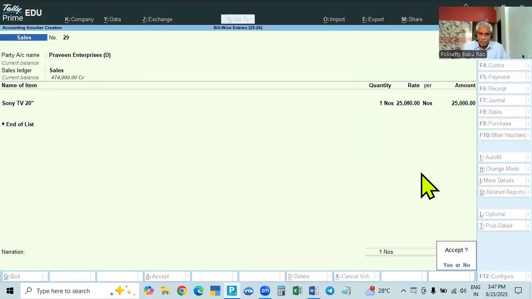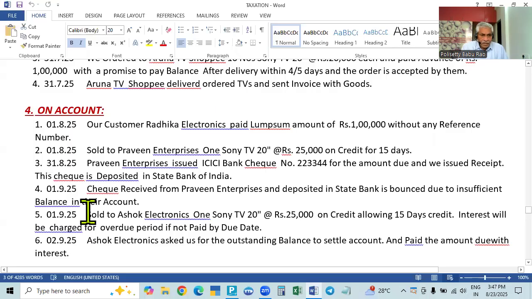After that, on 31st August, Praveen Enterprises issued a check for the amount due, 25,000. After getting the money, we will give a receipt to them, and then we will deposit the check in the bank. We give a receipt for the money, and the check is deposited in State Bank of India.